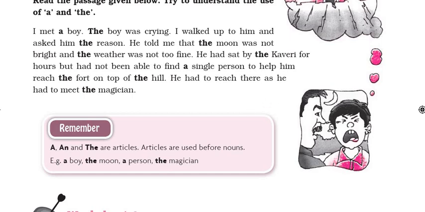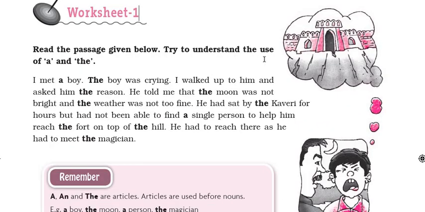So children, let's read worksheet number 1 and we will see how the articles a and the are used in the passage. I met a boy. The boy was crying. I walked up to him and asked him the reason. He told me that the moon was not bright and the weather was not too fine. He had sat by the Kaveri for hours but had not been able to find a single person to help him reach the fort on top of the hill. He had to reach there as he had to meet the magician.